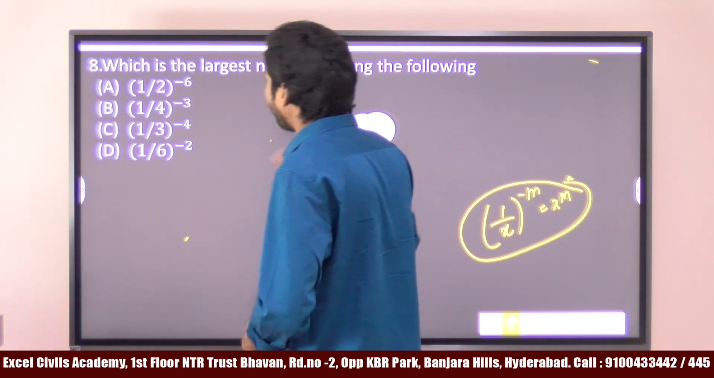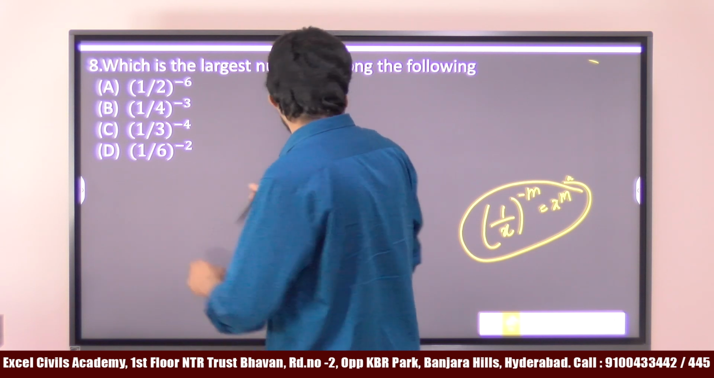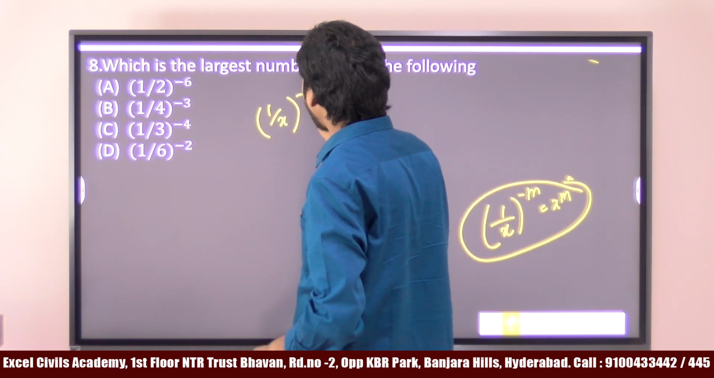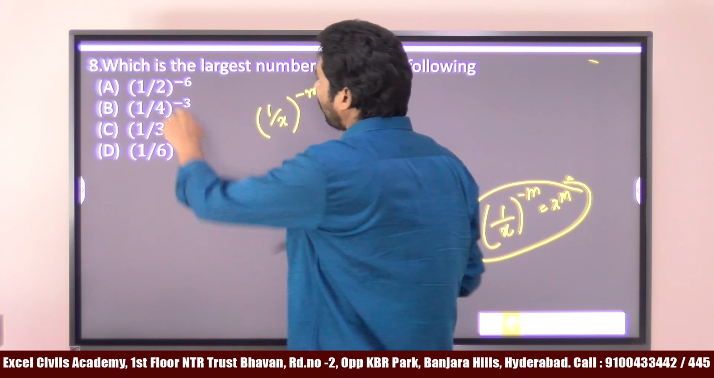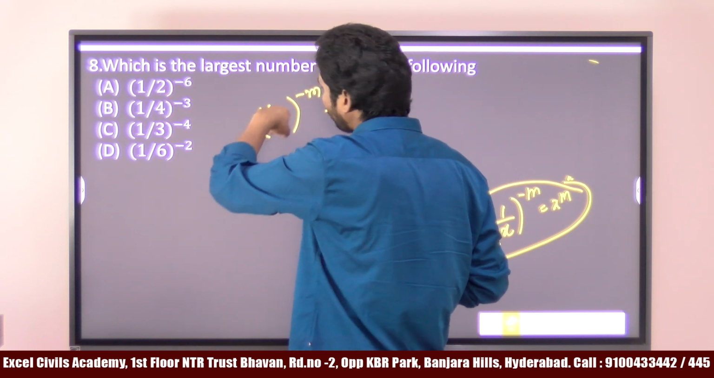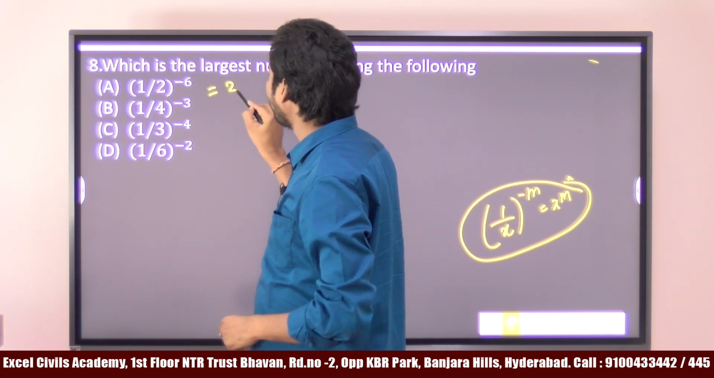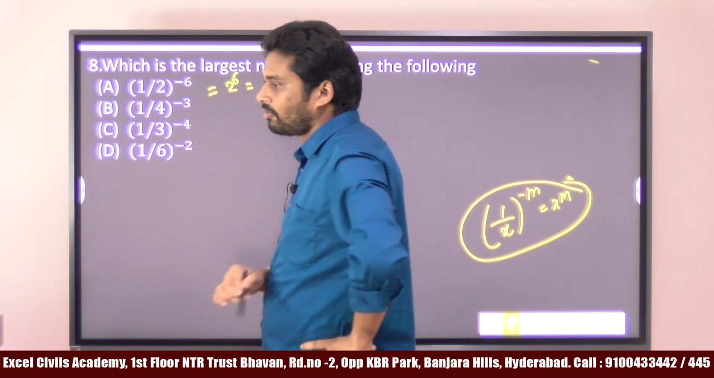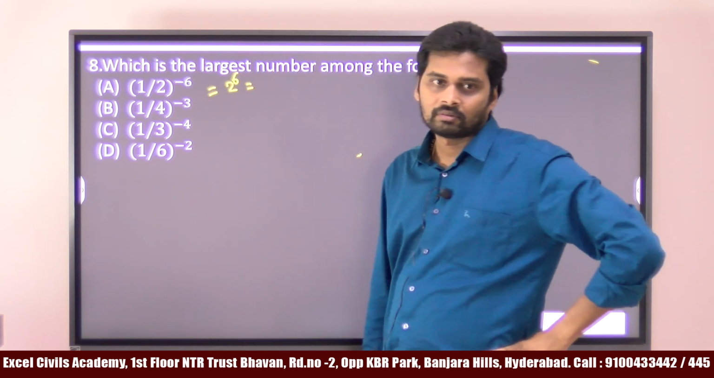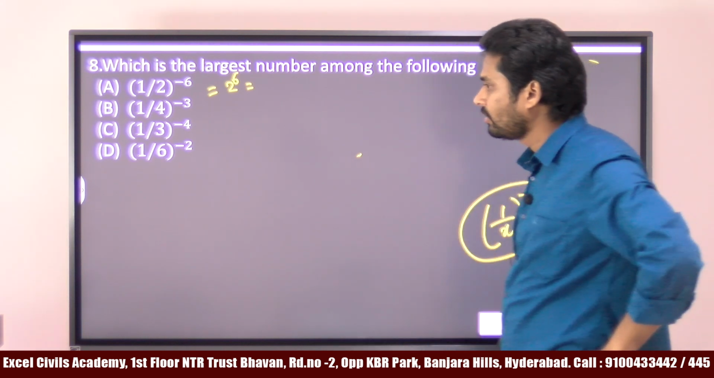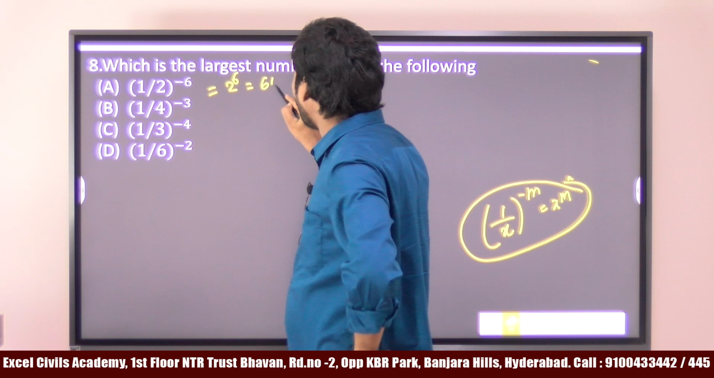Now, (1 by 2) whole to the power of minus 6 is exactly like (1 by x) whole to the power of minus m, so it is x to the power of m. All these values are in the form of (1 by x) whole to the power of minus m. Now you tell me the values. What is this value? 2 power 6. What is 2 power 6? 64.